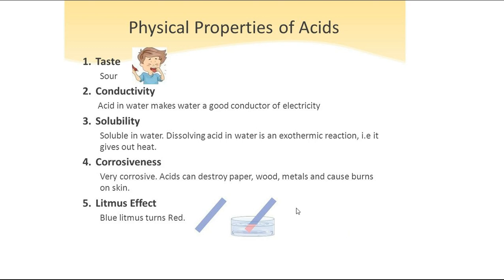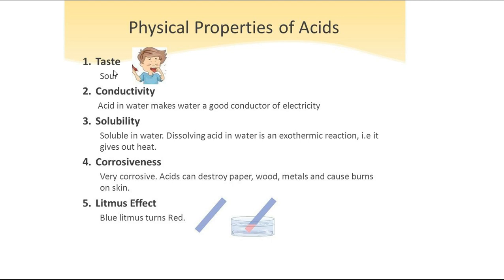So what is the first property? Here we have some of the properties of acids. Acids have a sour taste. The first property is taste. But you all should not taste acids. Don't taste it. The sour taste is already there in your edible fruits or vegetables, from which you can tell that acids have a sour taste.